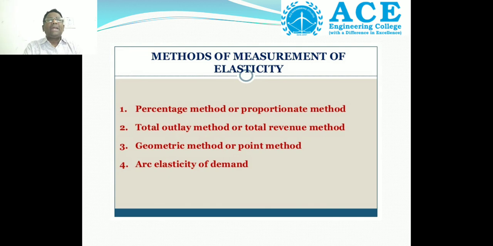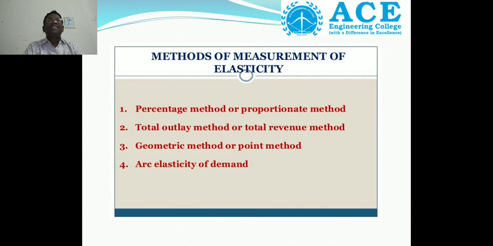How many types? 4 types. What are they? Percentage method or proportionate method. Second method is total outlay method or total revenue method. Third method is geometric method or point method.